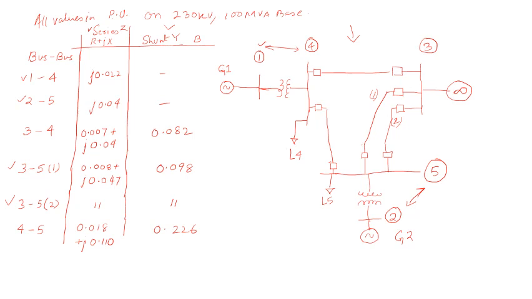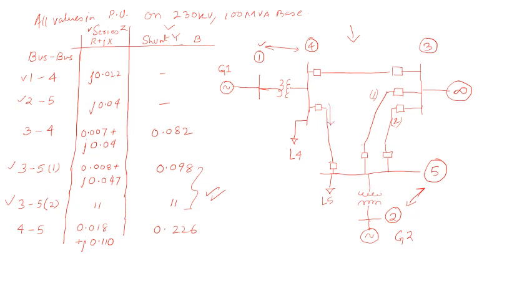So it is the same here. Similarly, there is bus number 4 and 5. It is 0.66 admittance, 4 and 5, this one.